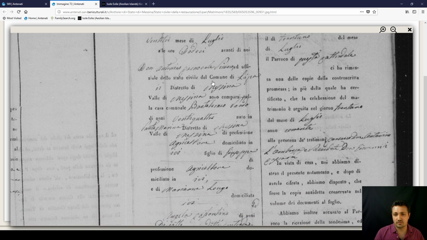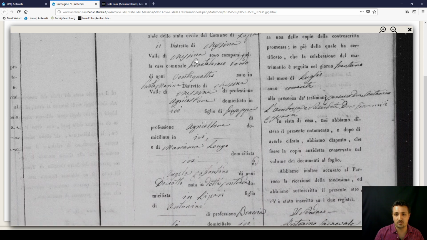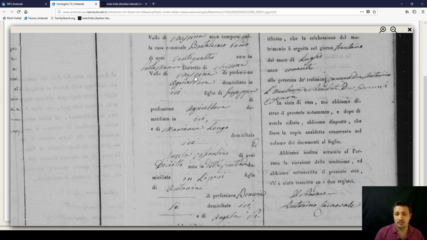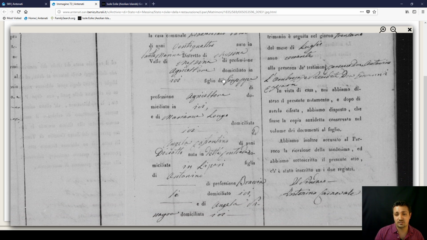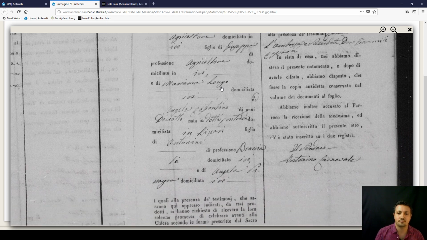So here it gives you the sindaco, and then it gives you the names of the husband. So Bartolomeo Rando, of 24 years old, from Santa Marina, and he was the son of Giuseppe and Mariana Longo.